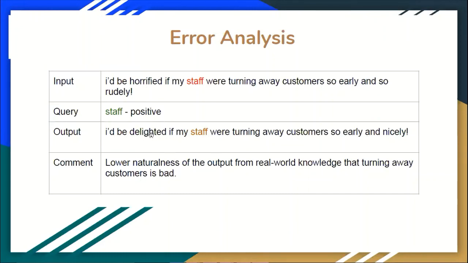Horrified is converted to delighted, and wisely is added at the end. But the fact remains that the staff is turning away customers, which in itself is negative, as we know from real world knowledge. So it results in lower naturalness of the output, which comes from real world knowledge that turning away customers is bad.